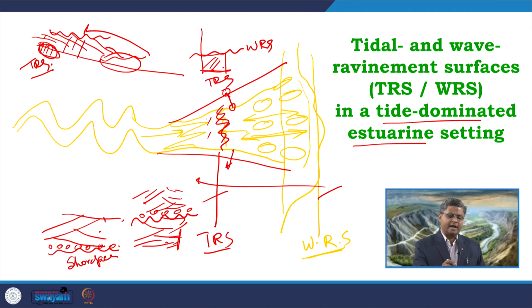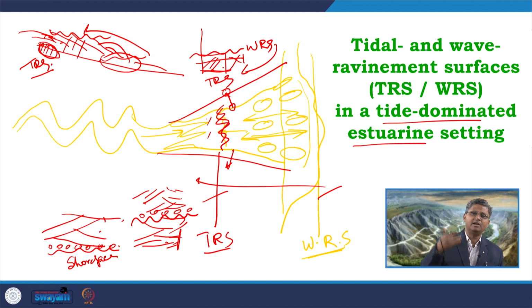But if the wave refinement is drastic, going on at a very high rate, or the amount of sediment supplied between the tidal refinement and wave refinement is not sufficient, what will happen? Wave refinement will remove these sediments and this will merge with the tidal refinement surface. Since the wave refinement surface forms at a later phase, it will overprint the tidal refinement surface.